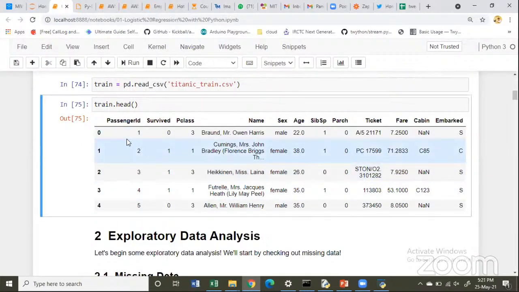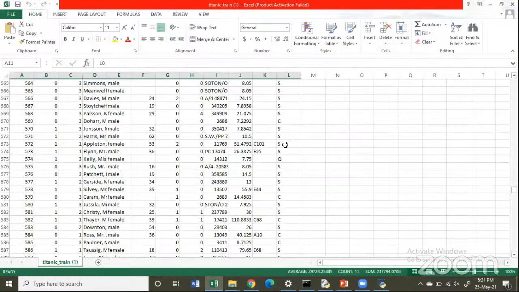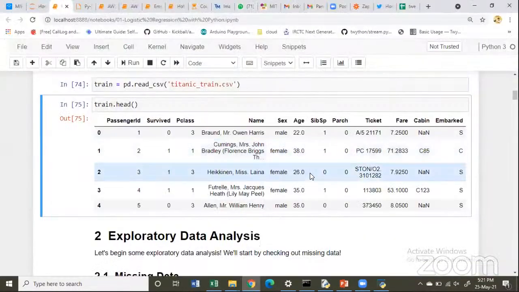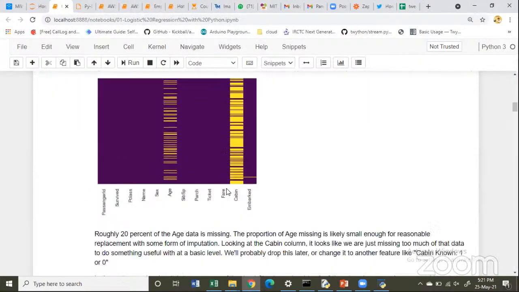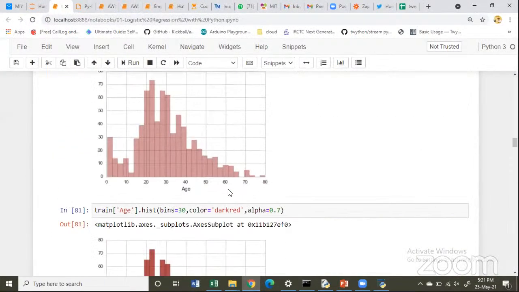The ship which sank over here, the majority of the people who died were male. If you start reading these Excel sheets, it will put your head down, because it's not easy for us to visualize it. But with one line of Python code, it becomes very easy to analyze it, champ.